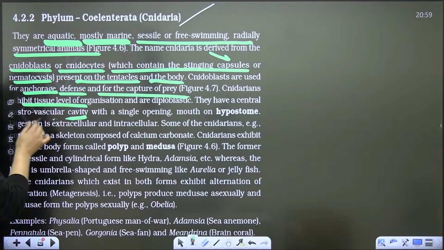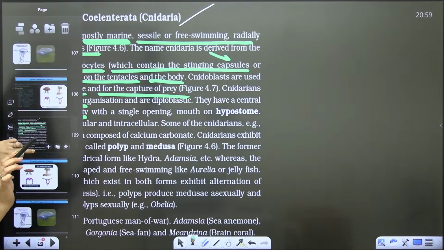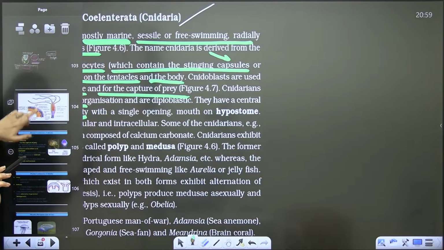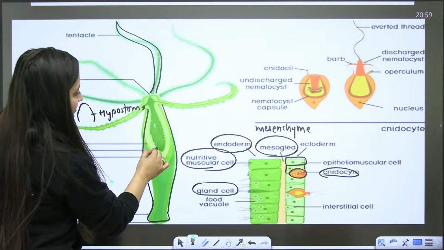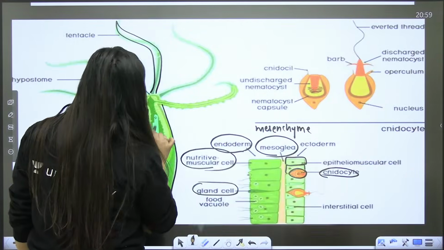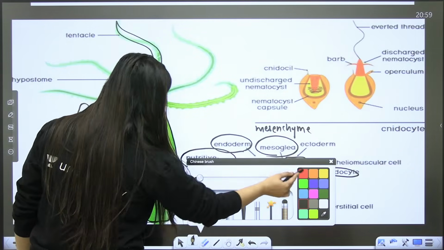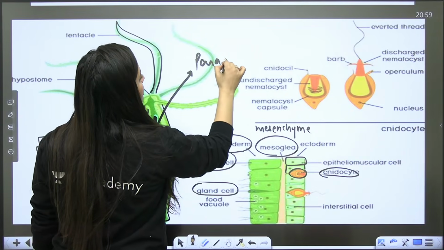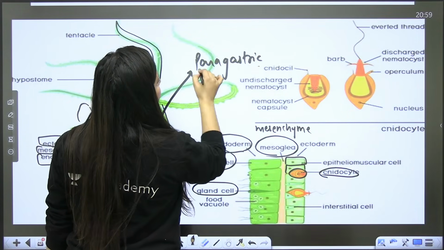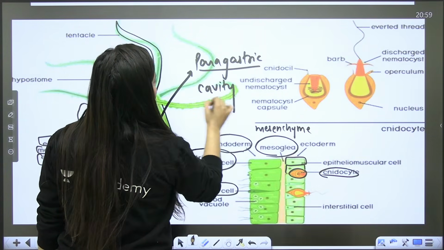They have a central cavity, that is the gastrovascular cavity. Now wait, yes, look at this diagram and this diagram. This cavity we are talking about. Clear, bache? So this is the paragastric cavity, right, bache?